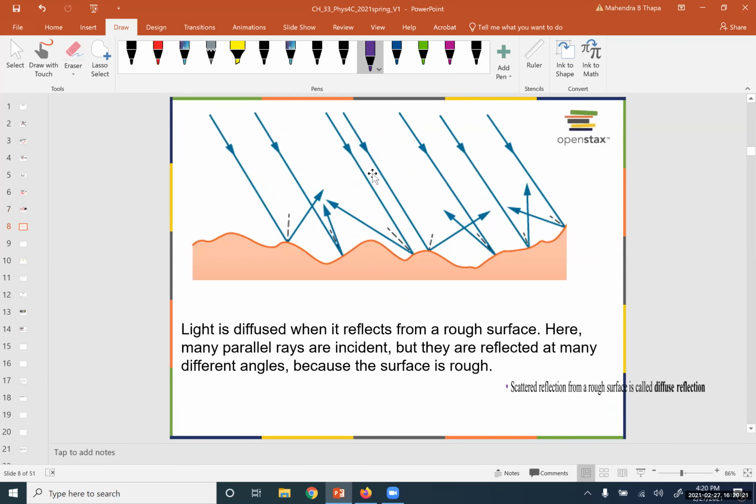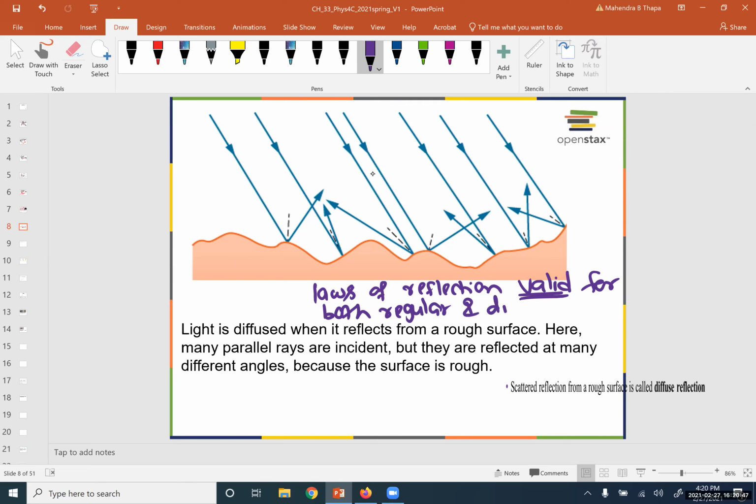Okay, so every time, whether regular or diffused reflection, the laws of reflection are valid.